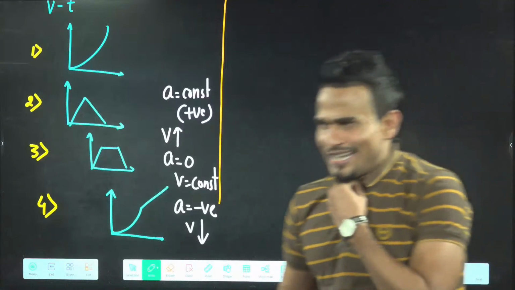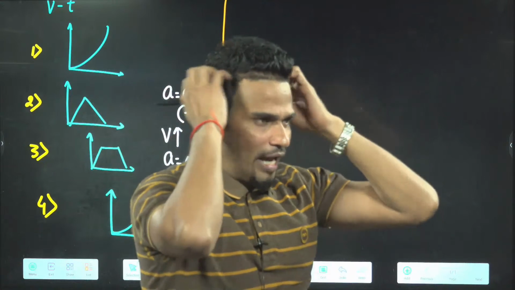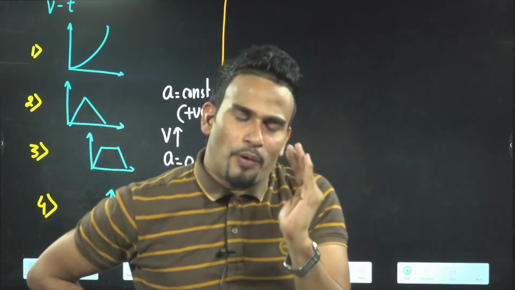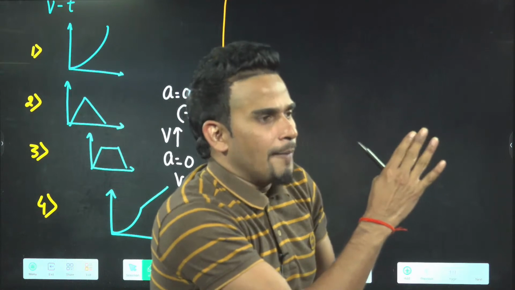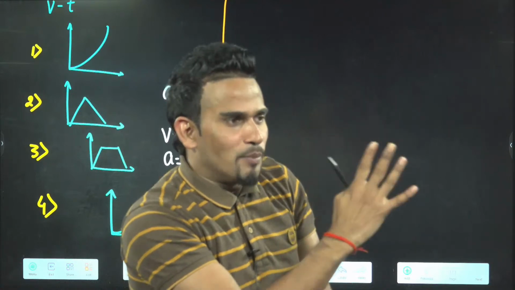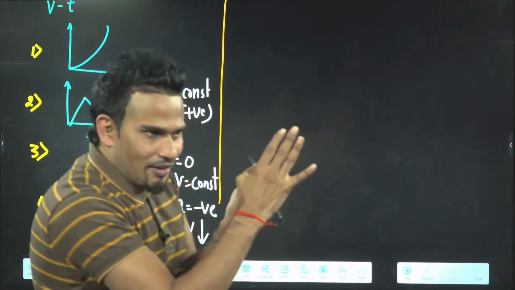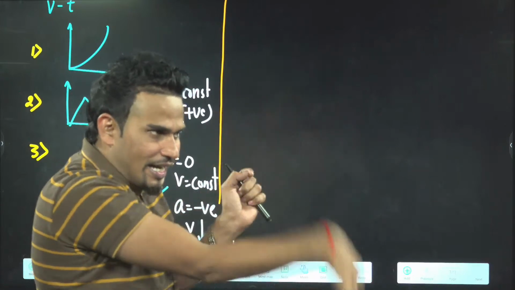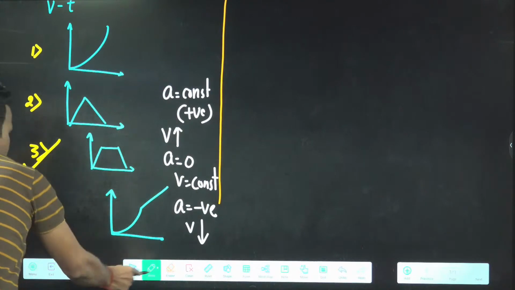Sir, constant positive acceleration means the slope of the velocity time graph will be constant. Okay, Pamu, you helped us. Okay, no problem. So this is what will happen. Then acceleration 0 means the slope will be 0. Then constant negative acceleration. I think everyone got it. Third is the correct answer. Everyone got it?